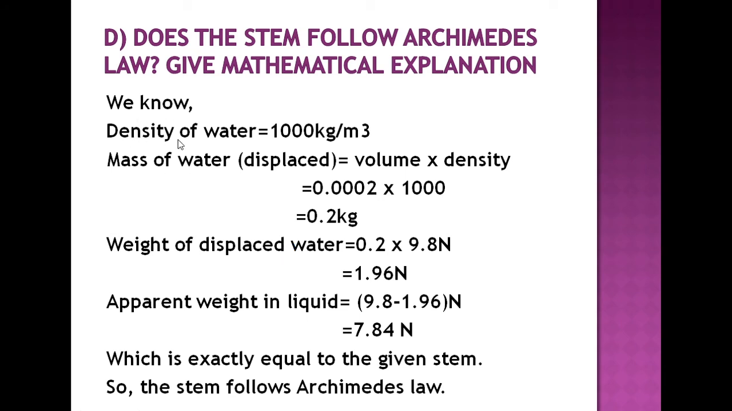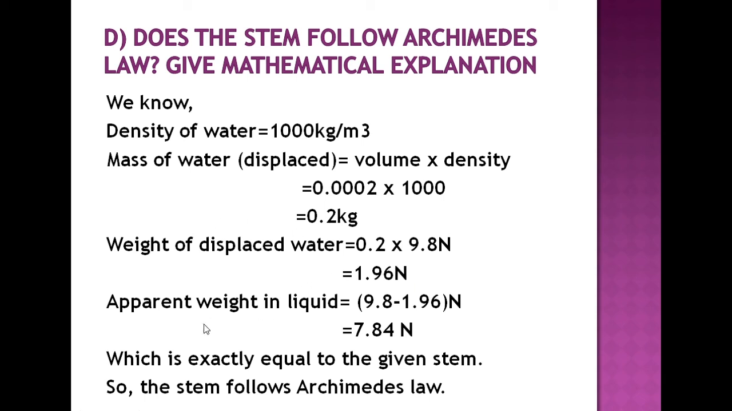We know the density of water equals 1000 kg per meter cube. Mass of the water displaced equals volume into density. By putting in the volume and density, we get the mass of water displaced due to the object. Now, the weight of the displaced water. Weight equals mg. So m is 0.2 and g is 9.8. By multiplying 0.2 into 9.8, we get this value.